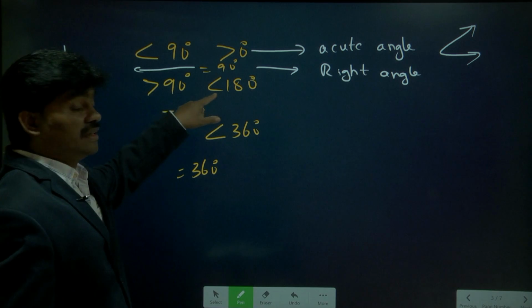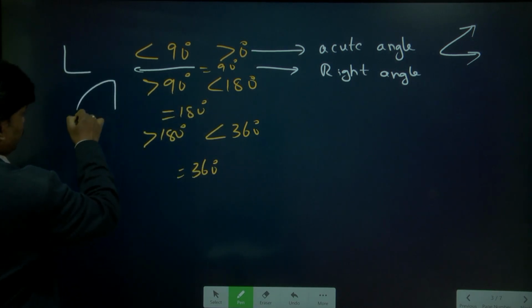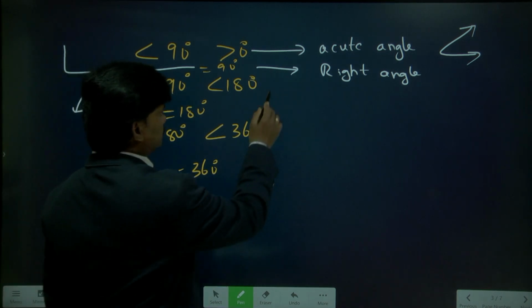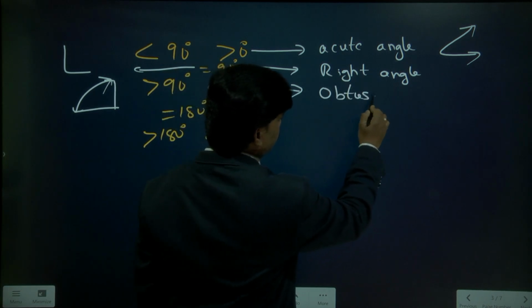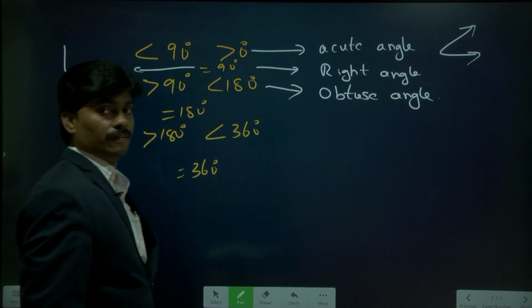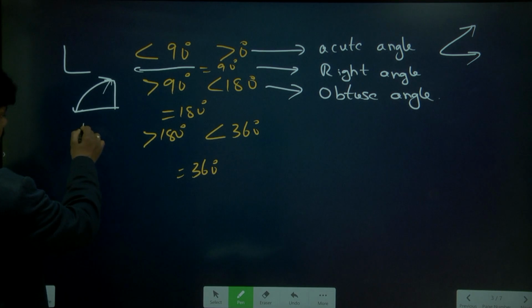And greater than 90 and less than 180, this part here, is called an obtuse angle. Next, equal to 180 means a straight line. It will come like this.